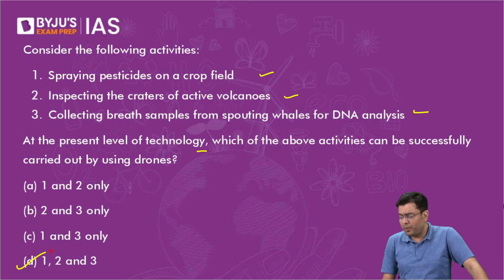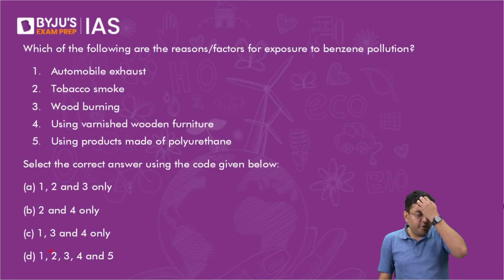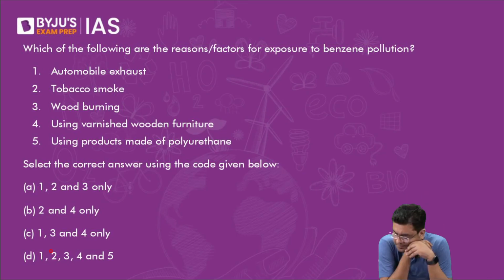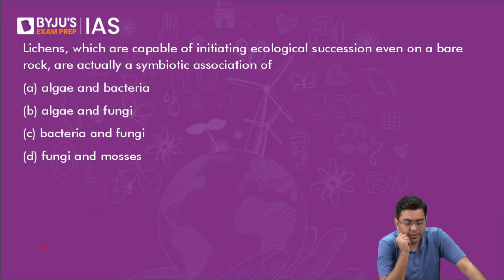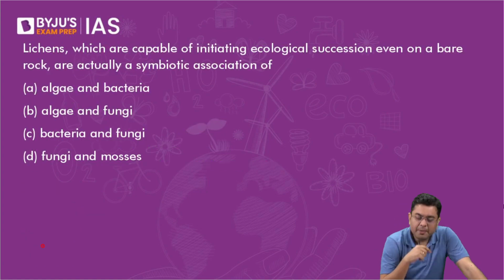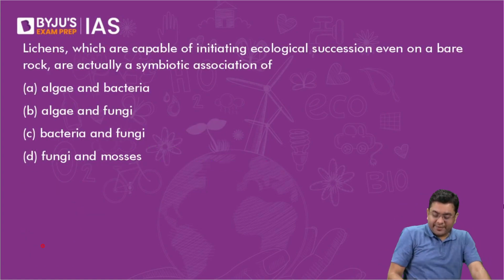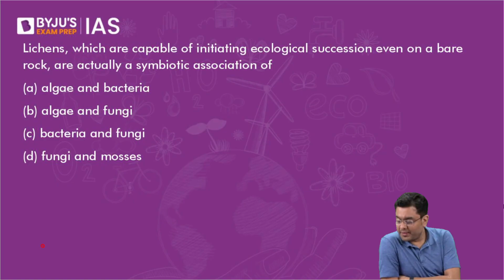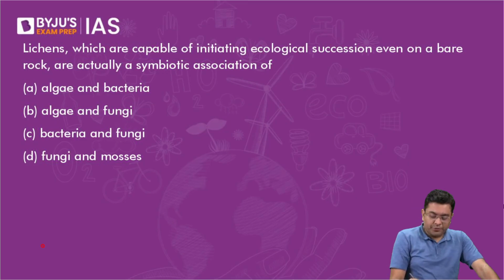This is a 2021 question. Which of the following are the reasons or factors for polyurethane to give rise to benzene exposure and eventual benzene pollution? Lichens, which are capable of initiating ecological succession even on bare rocks, are actually a symbiotic association of what? I hope the lichens question bolsters you to increase your level of preparation. Here, most of you are correct. It is algae and fungi.